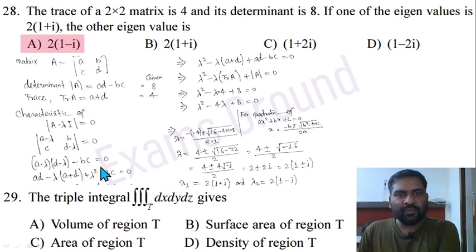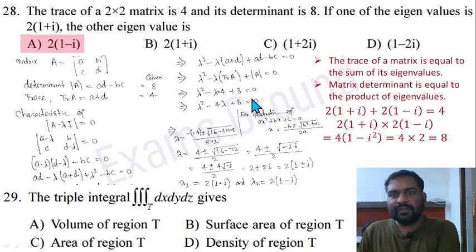Solve it for lambda, putting the trace value a plus d here and the determinant value here, and you will get the two values 2 plus minus 2i. Since one is already given, lambda 1 is this, and the other eigenvalue is going to be 2 times 1 minus i.